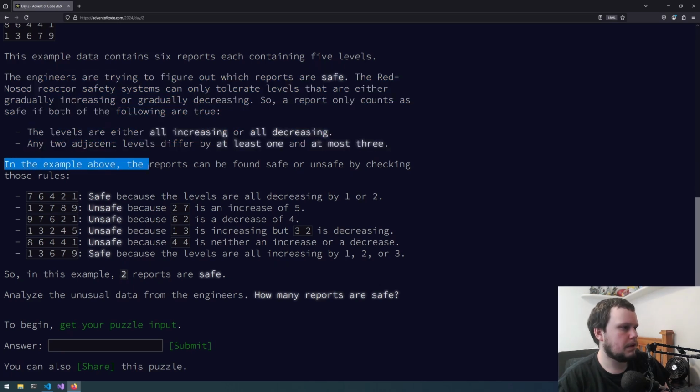So with the rules above, the reports can be found safe or unsafe by checking those rules. This one's all decreasing by 1, so it's safe. Unsafe because it increased by 5. Unsafe because it decreased by 4. Unsafe because it increases and decreases. Unsafe because it's not changing. And safe because the levels are all increasing by 1, 2, or 3. So in this case, 2 reports are safe. Okay, well, let's get started.